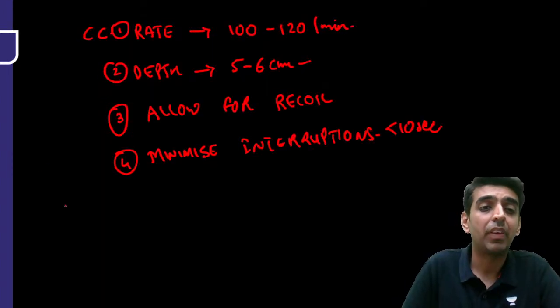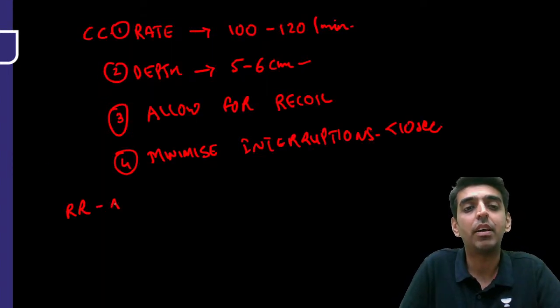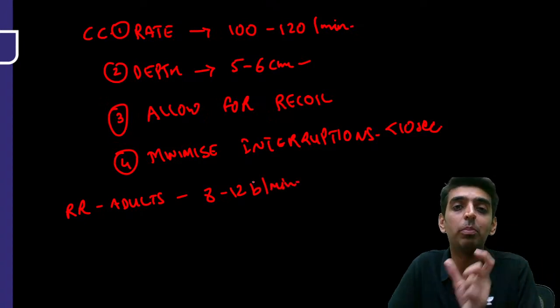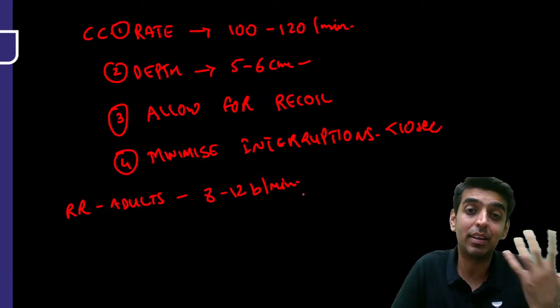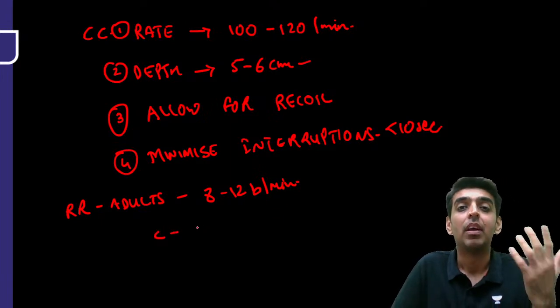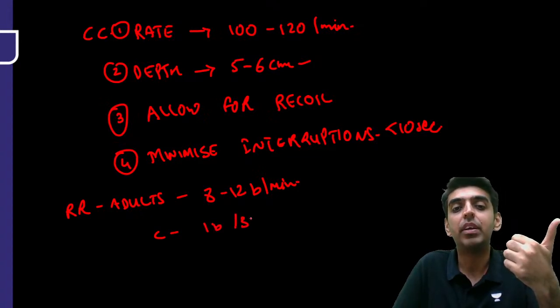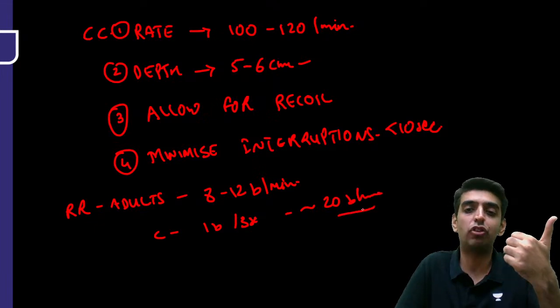So what is the respiratory rate in adults that we have to keep, right? It is 8 to 12 breaths per minute, right? It is 8 to 12 breaths per minute. That is the respiratory rate in adults, right? And what about children? The recent guidelines say that it is one breath every 3 seconds. That is around 20 breaths per minute, right, in children.